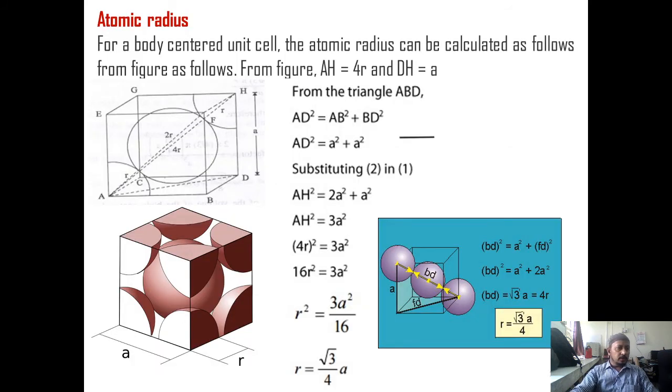The next property is the atomic radius. You can have here the relation for the atomic radius. For body centered cubic structure, the relationship between the atomic radius and edge of the unit cell is R is equal to root 3 by 4 times A. You can have the atoms along the body diagonal touching each other, and so you can derive the relation for the atomic radius in terms of the cube edge.